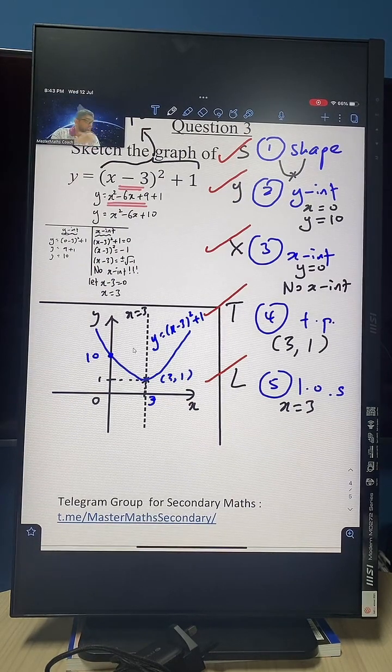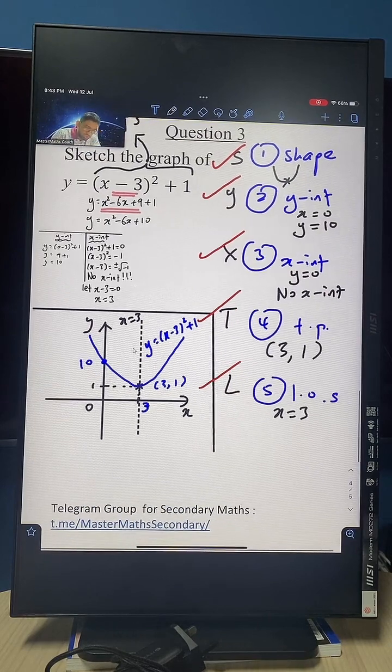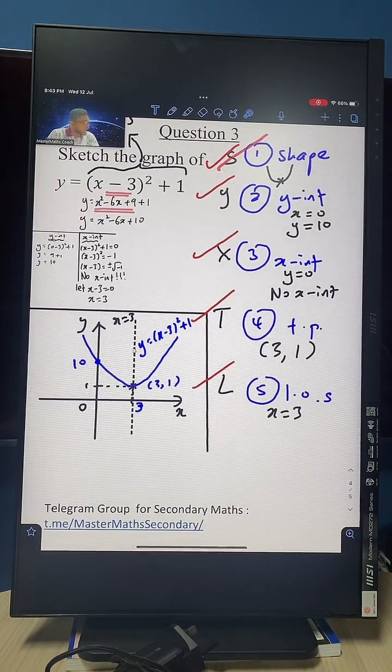Alright, that's all guys. Okay, this will give you the full marks for this particular sketching question, whereby we have just gone through the 5 things. Okay, the shape, the y-intercept, x-intercept, turning point, and the line of symmetry as well. Alright, I hope this is clear for you guys.